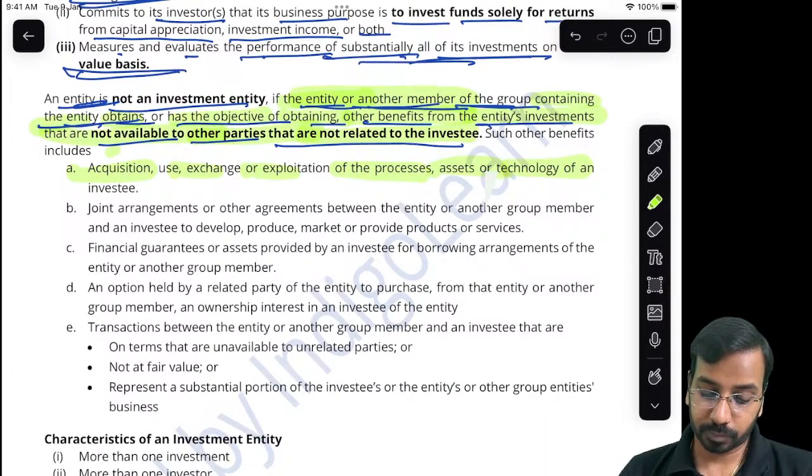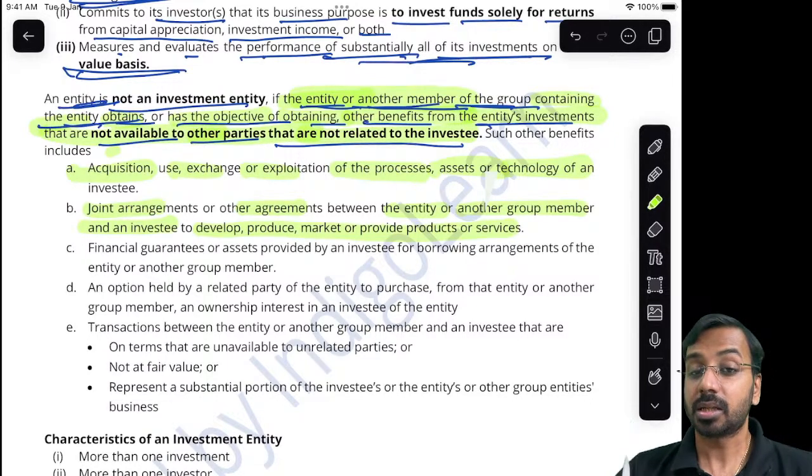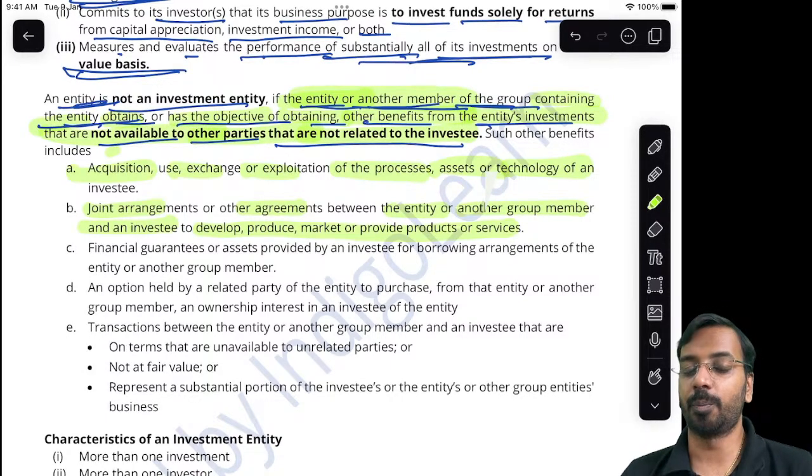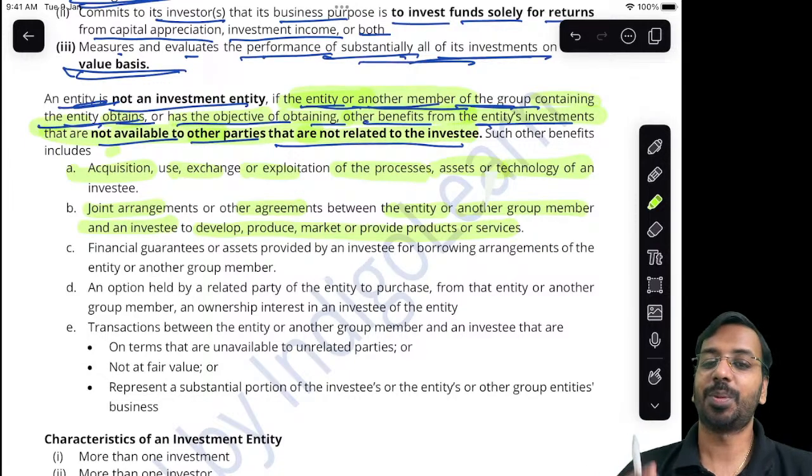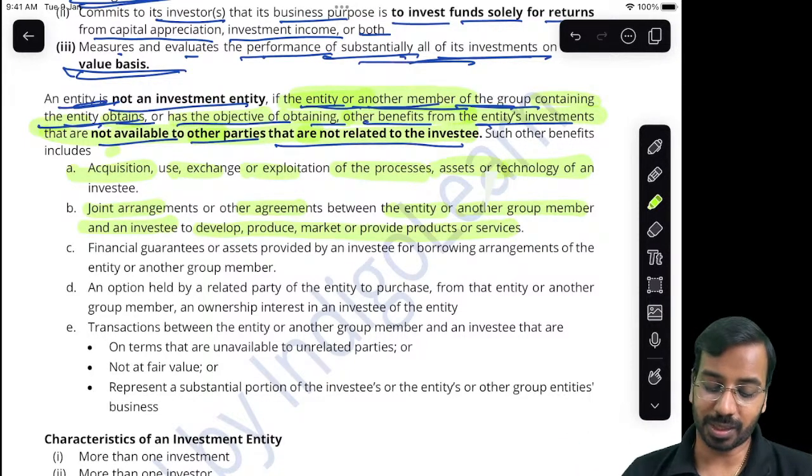Or some other form of joint arrangements or other agreements between the entity or another group member and an investee to develop, produce, market or provide products and services. Some form of joint arrangement has been entered into. Is that joint arrangement available to outsiders? The joint arrangement is not available to outsiders, right?